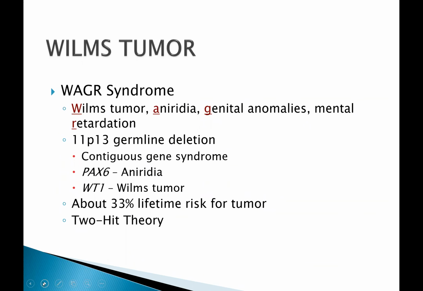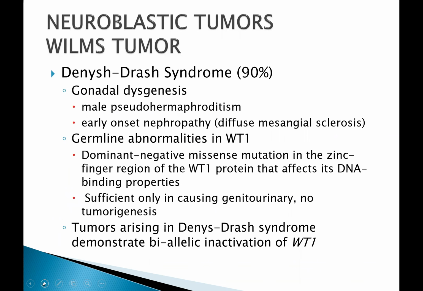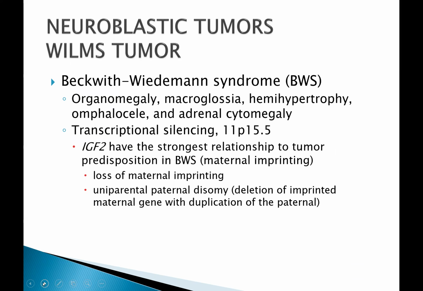So these syndromic tumors are expected to more likely develop Wilms. Now, in WAGR, the particular locus of involvement would be your chromosome 11. The two-hit hypothesis is what is involved in the pathogenesis. Next would be your Denys-Drash. Denys-Drash is an example of germline abnormalities, again in WT1, while Beckwith-Wiedemann syndrome is usually transcriptional silencing involving your chromosome 11.